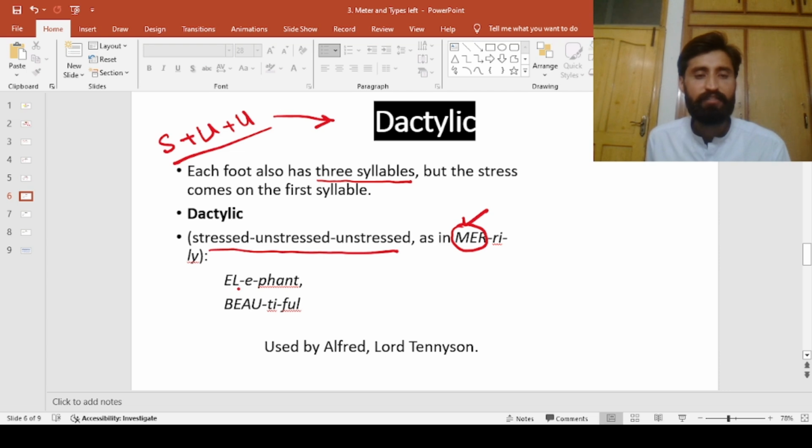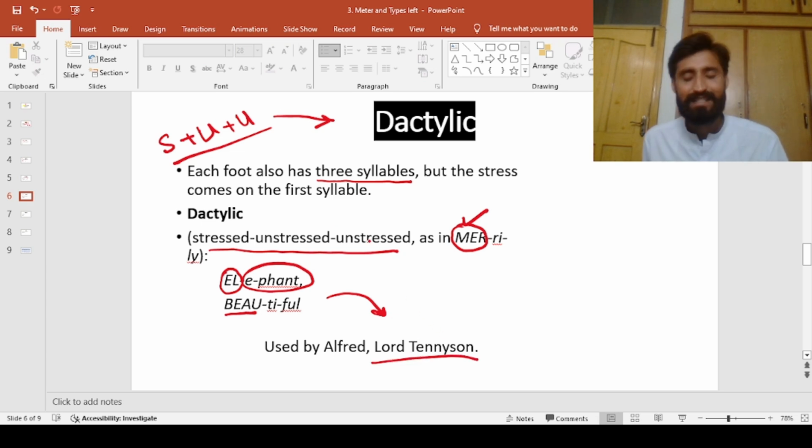Like elephant, where the focus is on the first syllable, and the next 2 are unstressed. Beautiful is the perfect example. This is mostly used by Alfred Lord Tennyson.